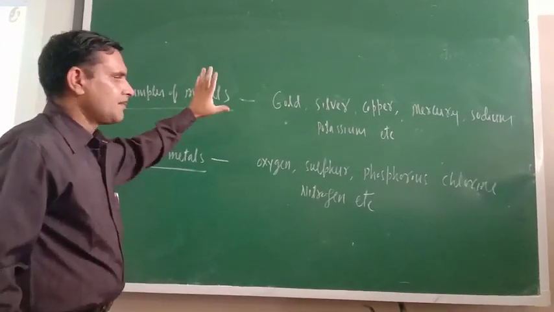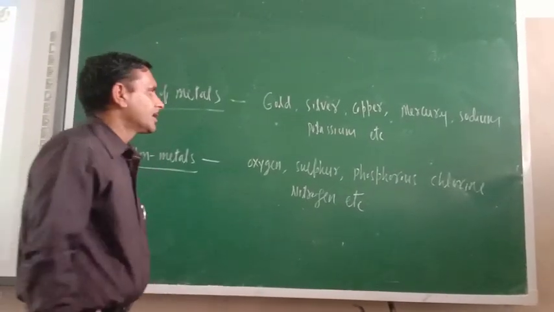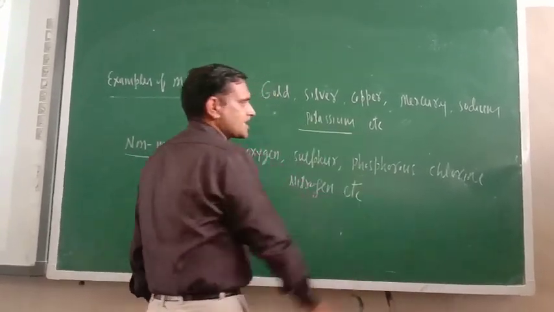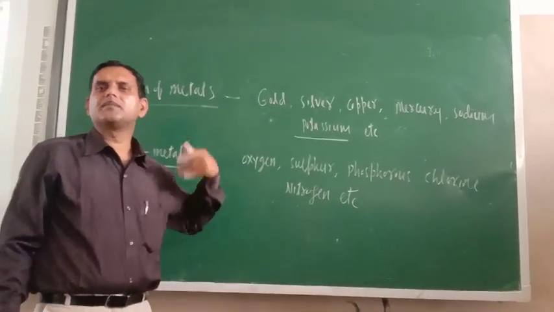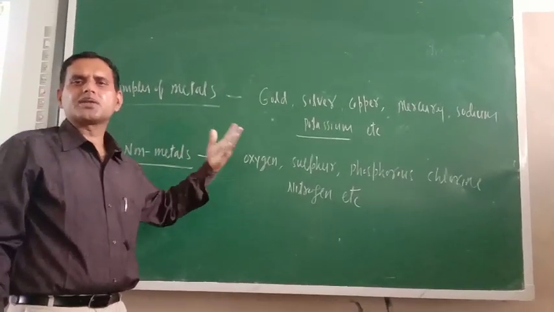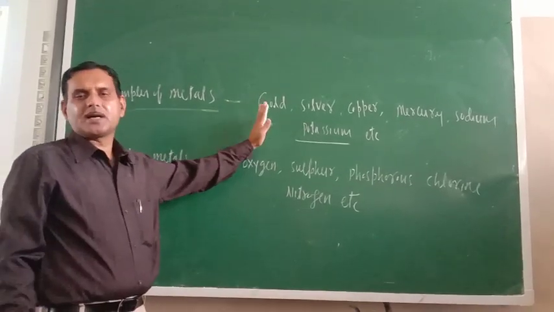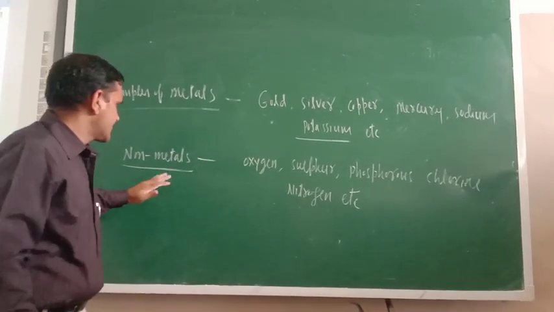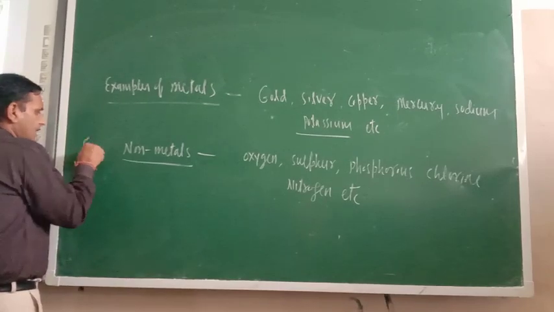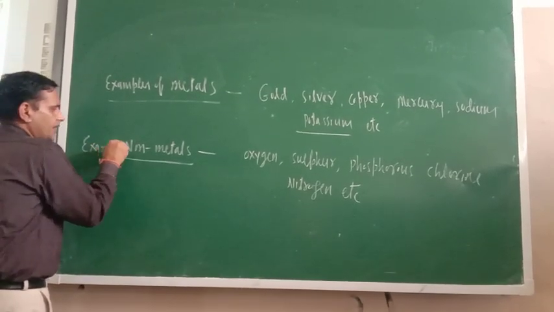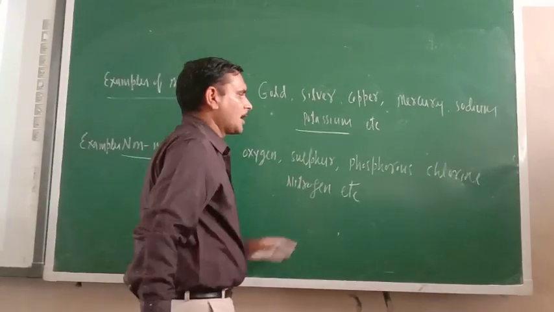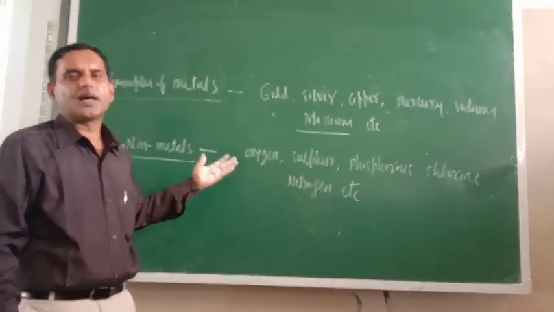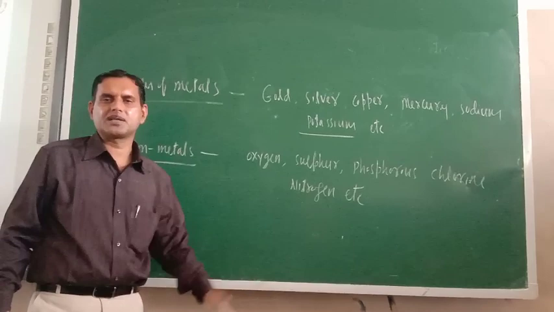Now examples of metals. There are so many examples of metals: gold, silver, copper, mercury, sodium, potassium, aluminium, magnesium, manganese, zinc. There are so many metals. Some examples I have written. You can include your own examples also, but they should be metals only. Similarly, examples of non-metals: oxygen, sulfur, phosphorus, chlorine, nitrogen, bromine. There are so many examples of non-metals also. You can write these examples.